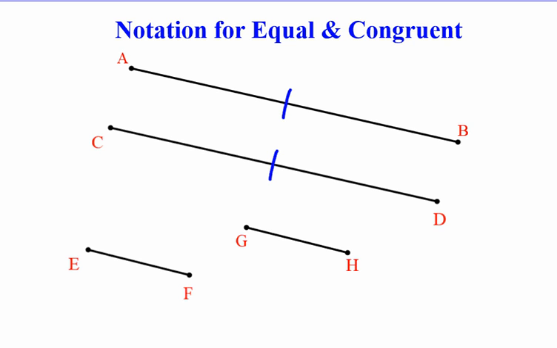We can also see that segment EF and GH appear to be congruent and equal in length. How would we represent that to somebody that was looking at it? We would put 2 tick marks on each. So looking at this slide as a whole, we can see that AB and CD are congruent because they each have 1 tick mark. EF and GH are congruent because they each have 2 tick marks. But of course, AB is not congruent to EF or GH.